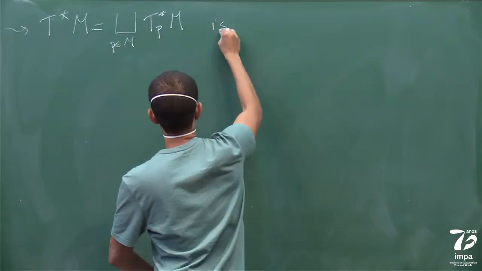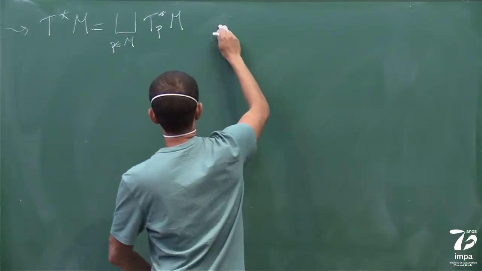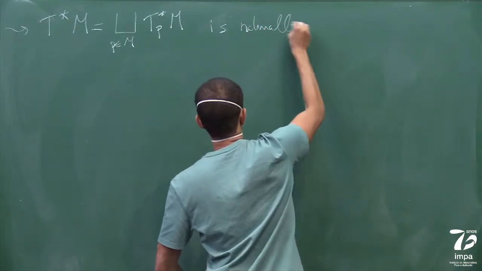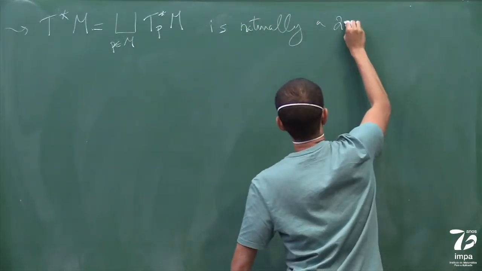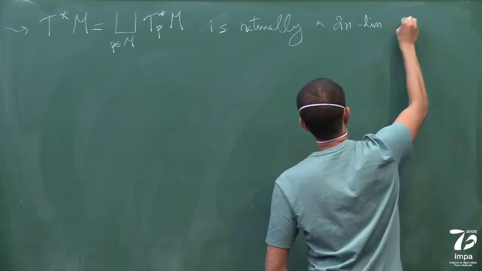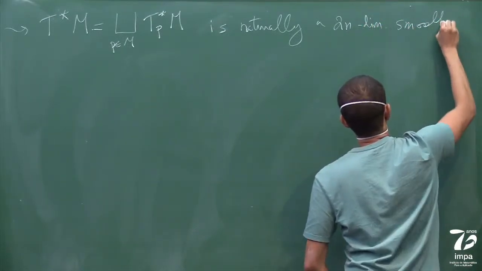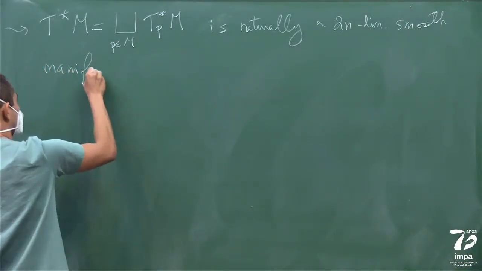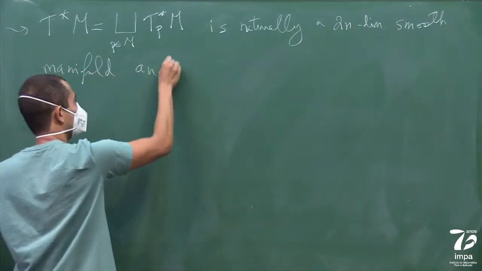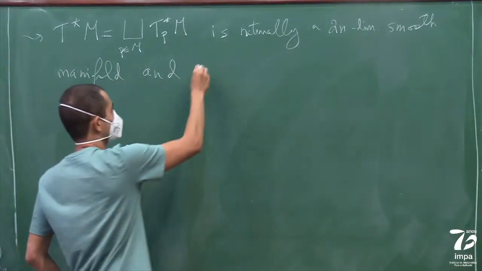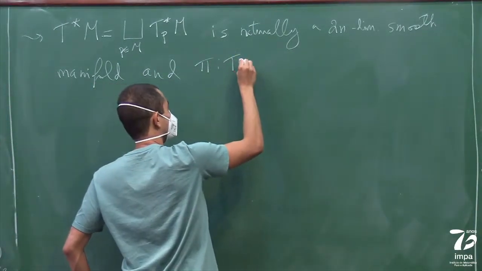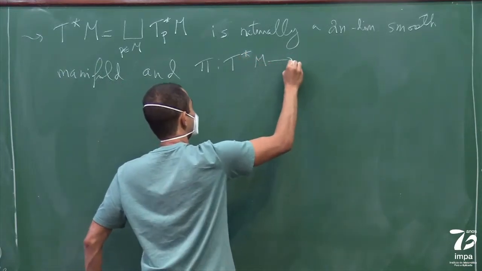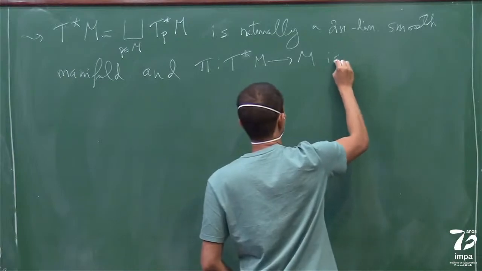And this is naturally a 2n-dimensional smooth manifold. And we have a projection as well. So we have a projection from T*M to M. So this projection is smooth.